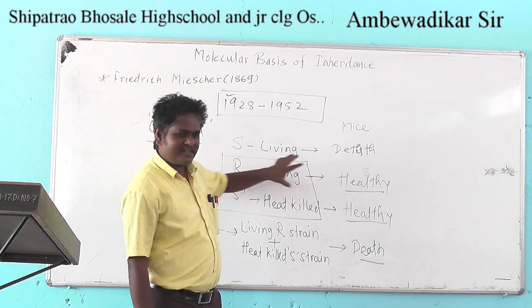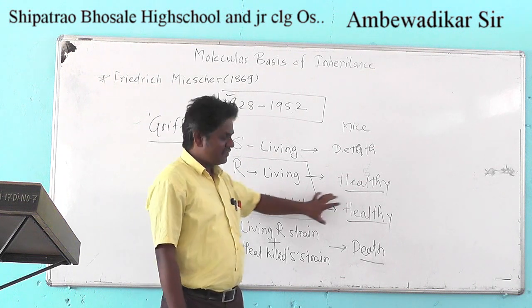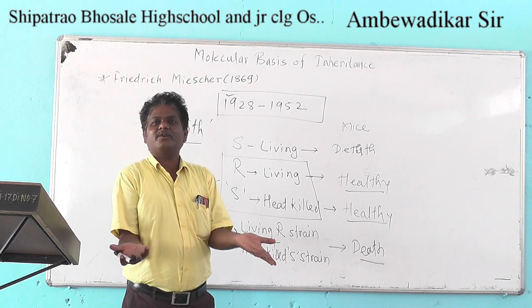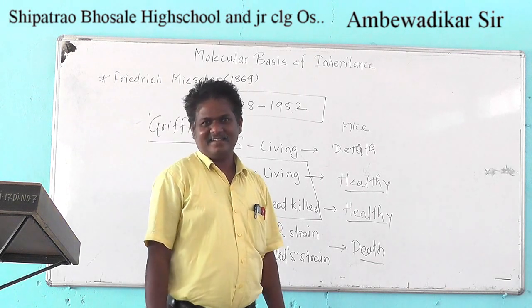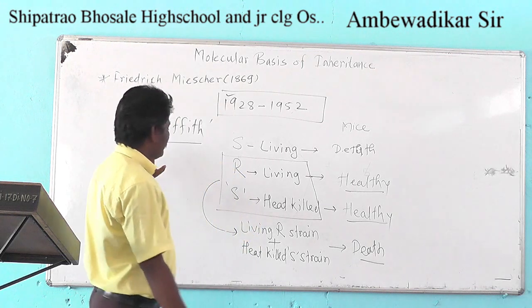Individually this strain is healthy, individually the killed S strain is healthy. If these two are together, then why does death of the mice take place? It was the most astonishing factor for Griffith.